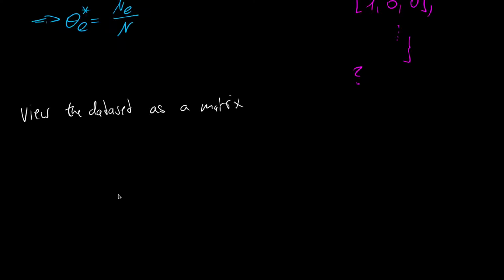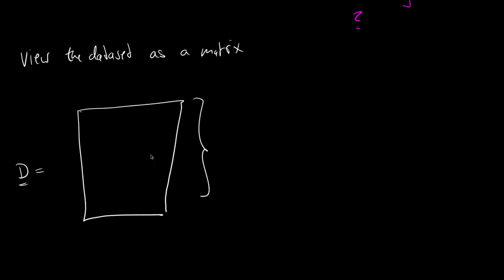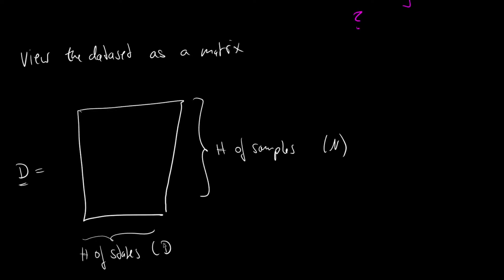And we then get the following data matrix, which is most certainly rectangular, and in the rows it has the number of samples, or in other words the capital N, and in the columns it will have the number of states as the capital D, and the entries will for instance be like 0, 0, 1, 1, 0, 0, 0, 1, 0, 0, 0, 1, and so on.